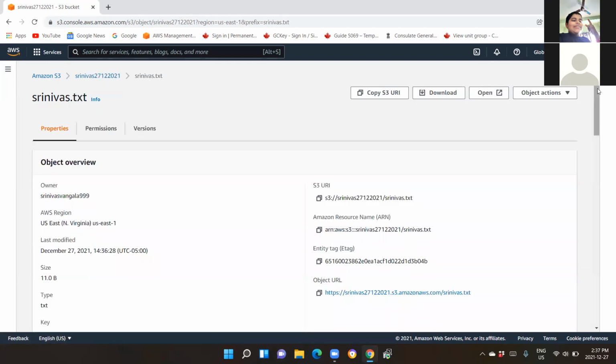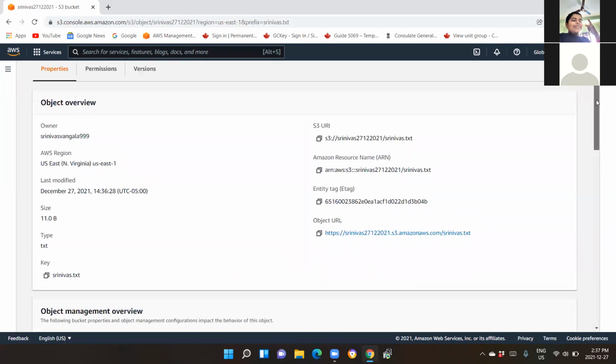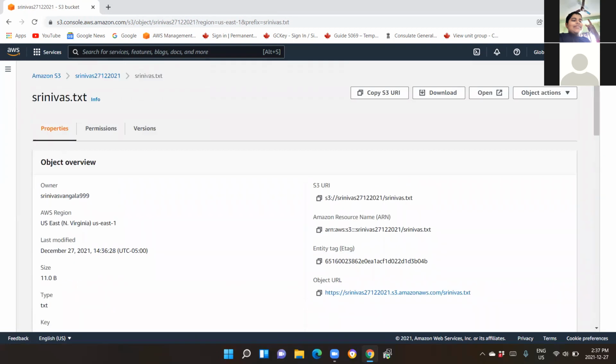All right. So there you go. You can see that now everything is enabled. Scroll to the top. Copy S3 URL is enabled. Download is enabled. Open is enabled. Object actions. Click on object actions.